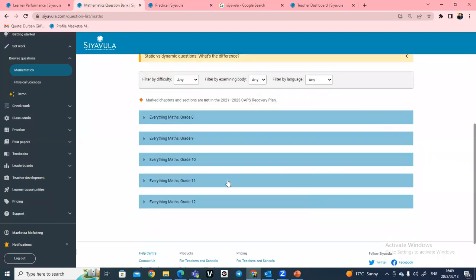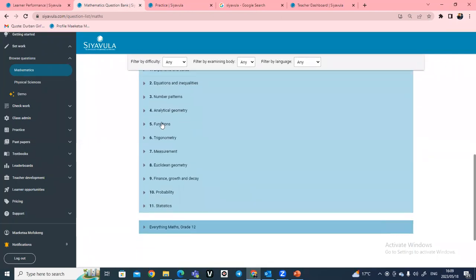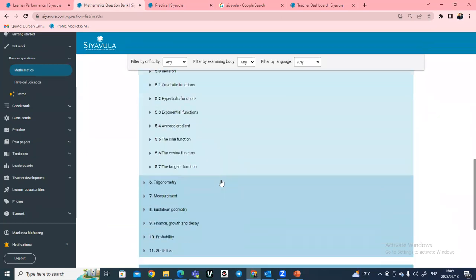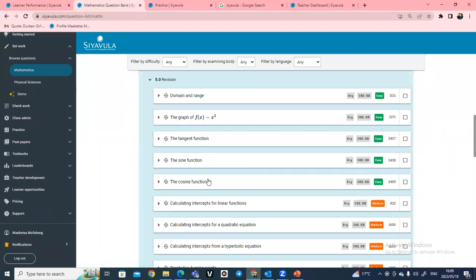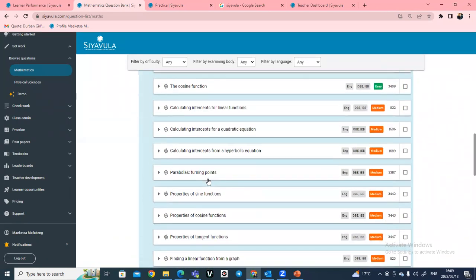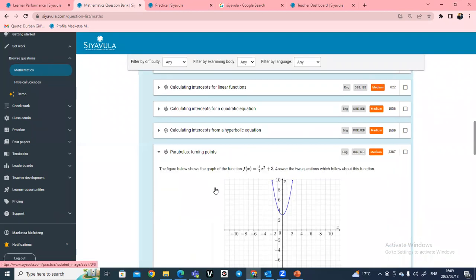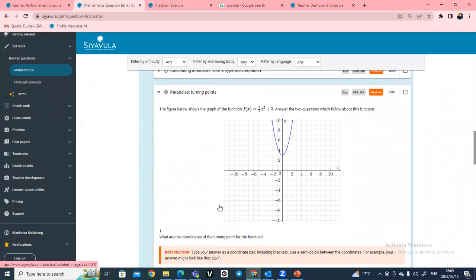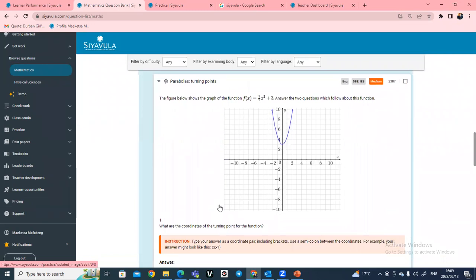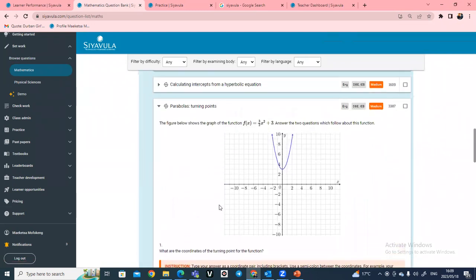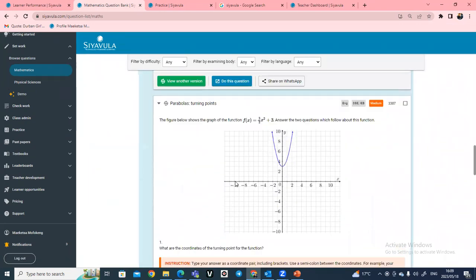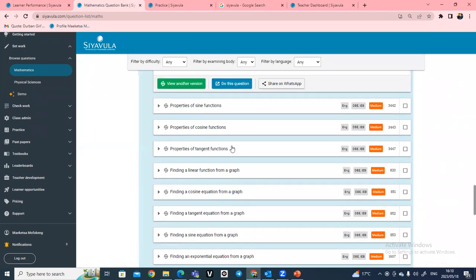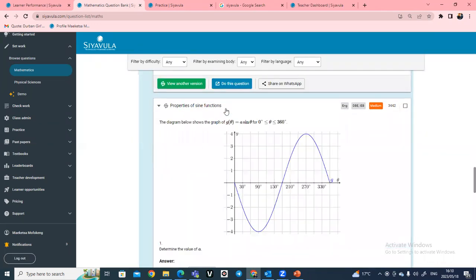So what you do now, you can simply come to our question bank on grade 11 here, and scroll down all the way to your functions. And then you see what we have done here. We have included revision in our question bank. So you can look through our question bank and find the question that you would want to use to activate the prior knowledge of learners. You can just scroll down and see which question you actually like to activate the learner knowledge on.